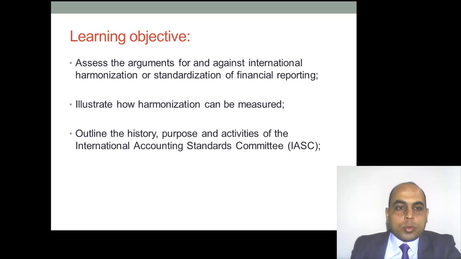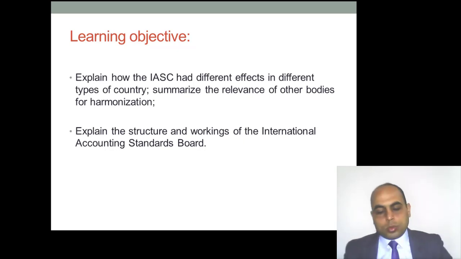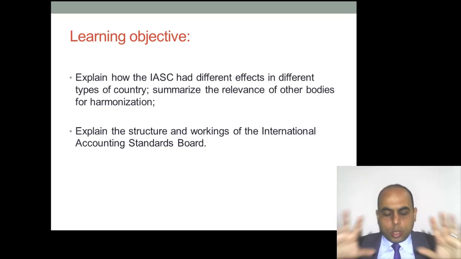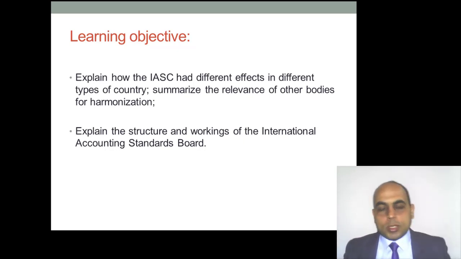And objective number 2, we will discuss the purpose and the history of the International Accounting Standard Committee to understand the process of setting the international standards. In section 4 or 3, we will explain the structure and working of the International Accounting Standard. So first of all, we will learn together what's the importance of harmonization.